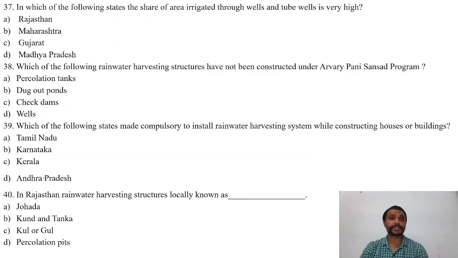The next question is, in which of the following states the share of area irrigated through wells and tube wells is very high? Options are A. Rajasthan, B. Maharashtra, C. Gujarat, D. Madhya Pradesh. The right answer is Gujarat.